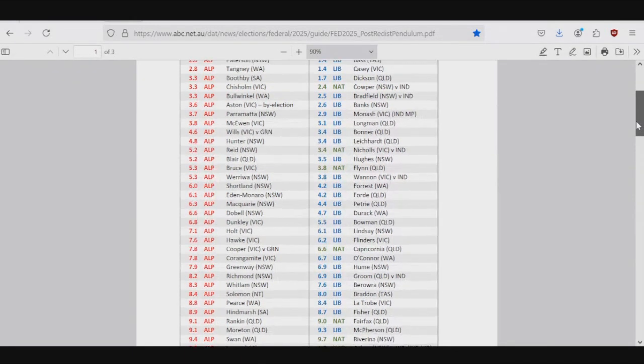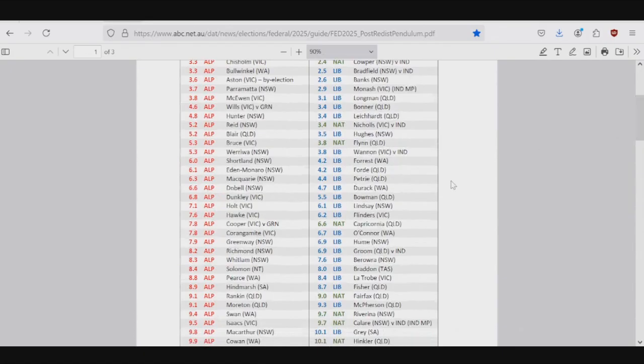And then we do have some quite large margins here. I believe this is the pre-by-election margin in Dunkley. The post-by-election margin is like 3% or something like this, but it's more appropriate to use the pre-by-election margin because it's not like it's going to swing twice that much. You know what I'm trying to say. So yeah, Dunkley, Holt, Hawke, Corangamite, two of them could go to the coalition, and the rest.